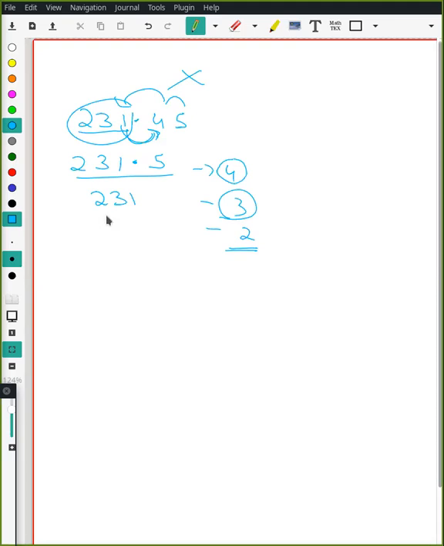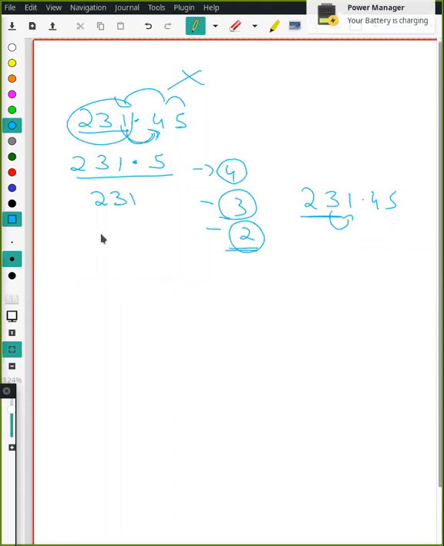No, Sia, that's wrong. We need 2 digits here. So which will be the first 2 significant digits, which are non-zeros? 2 and 3. 2, 3, 1.45. These are 2 significant digits. The second significant digit will be based on this, right? So what will the answer become? Is 1 greater than 5 or less than 5? Same thing as we do with rounding off. The answer would be 2, 3 as such, because 3 is not going to change, as 1 is lesser than 5.